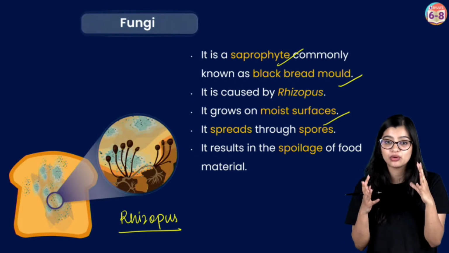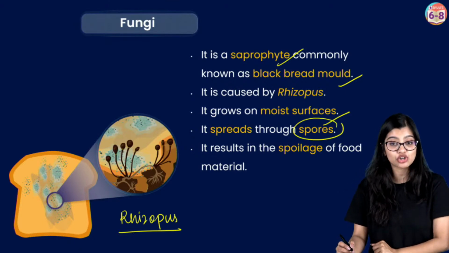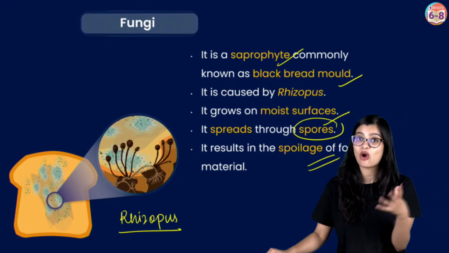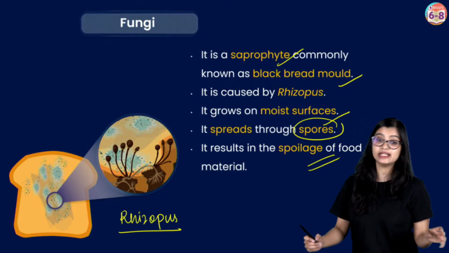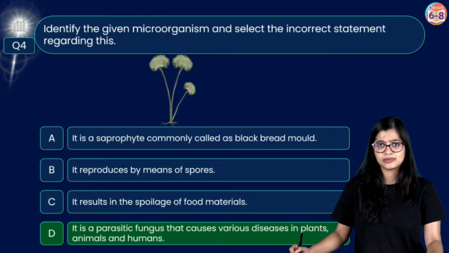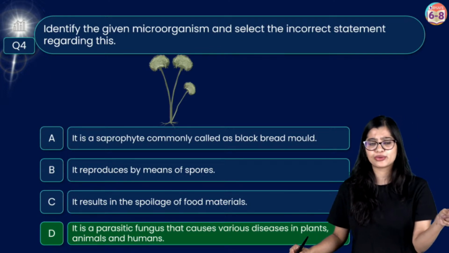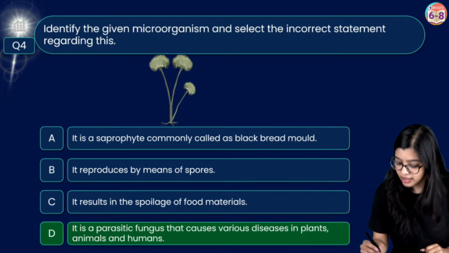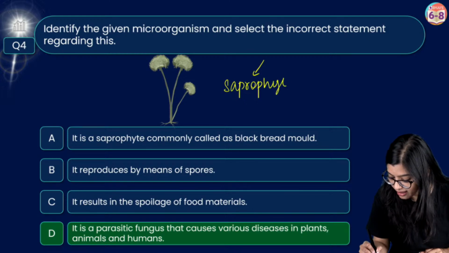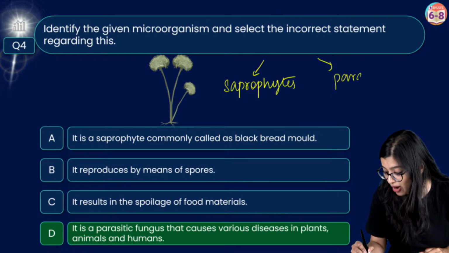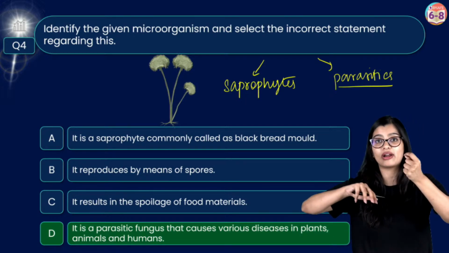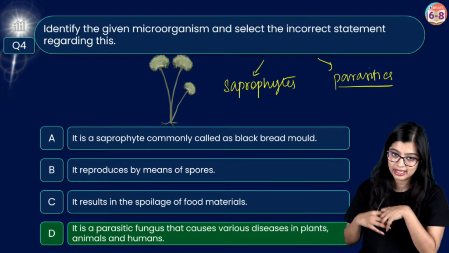Now how will they reproduce? We know that they reproduce with the help of structures called spores, yes? And of course we know that normally they are found growing on bread which is spoiled, which is why they also result in spoilage. But now of course, right, can I say that it is a parasite? Parasite is different from saprotroph. We know that based on the mode of nutrition. Now here of course we know that saprotrophs are found naturally growing on dead and decaying matter, while parasites are found growing on living organisms, wherein they will weaken the host and then take the food, right?